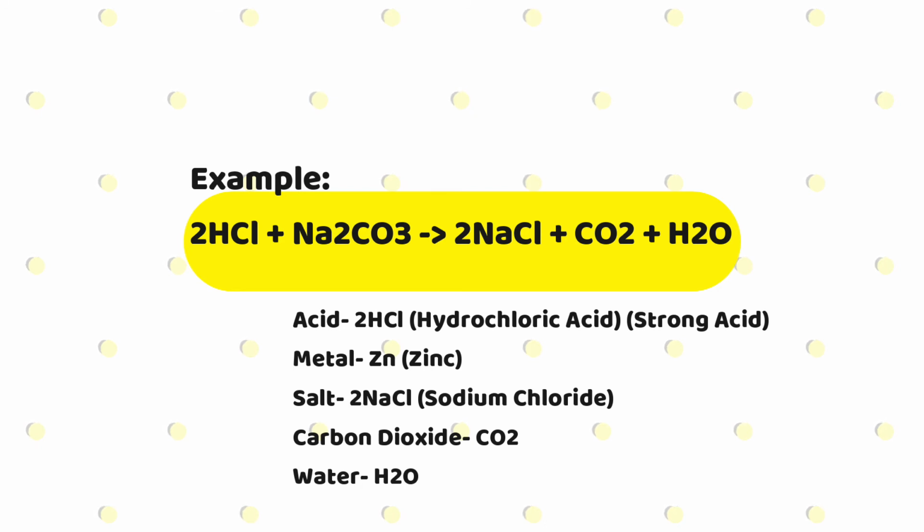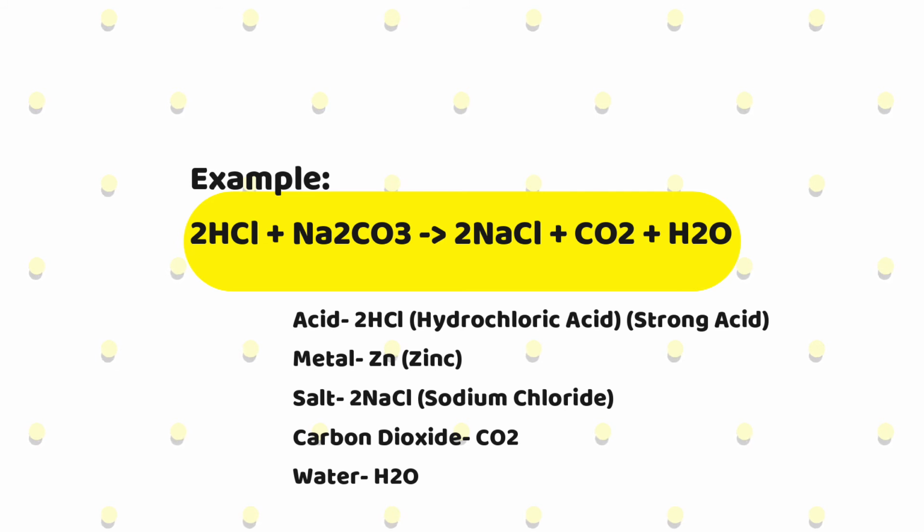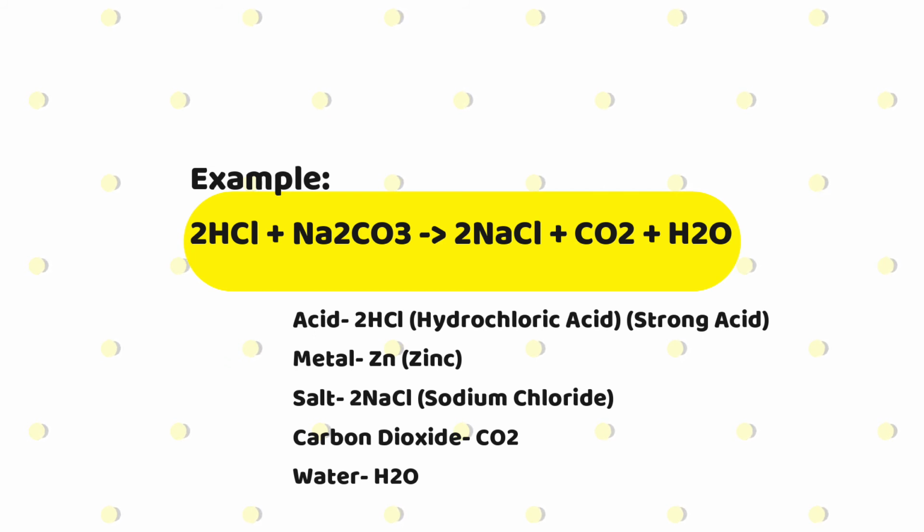When the acid, that is hydrochloric acid, reacts with the metal carbonate, that is sodium carbonate, the product side will have salt, carbon dioxide gas will be released, and water will also be formed. So when hydrochloric acid reacts with sodium carbonate, the products formed are sodium chloride, carbon dioxide, and water. This was the reaction where I have taken the metal carbonate.